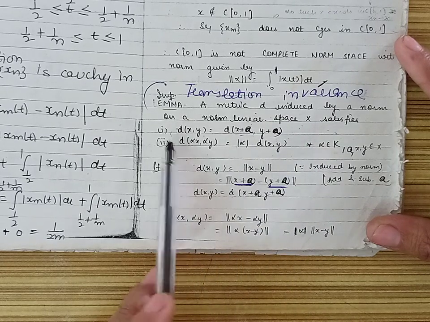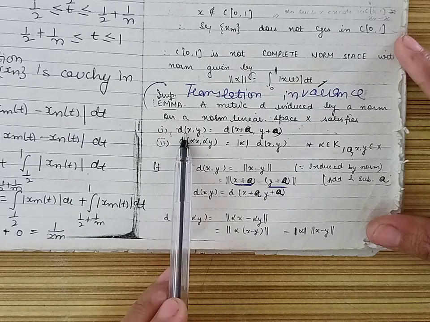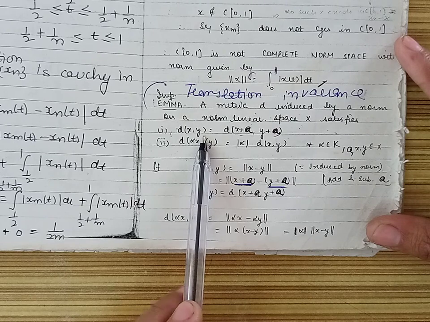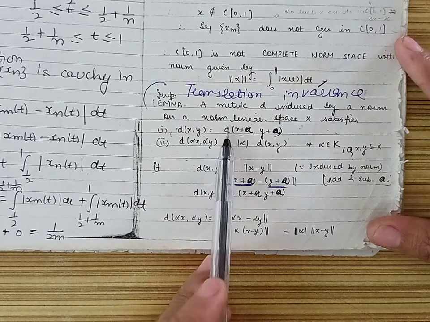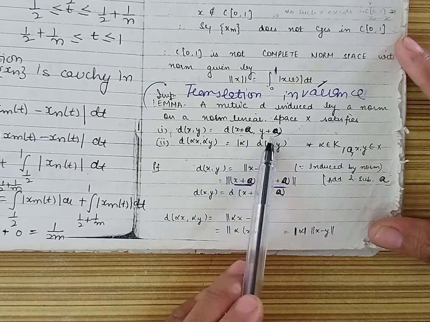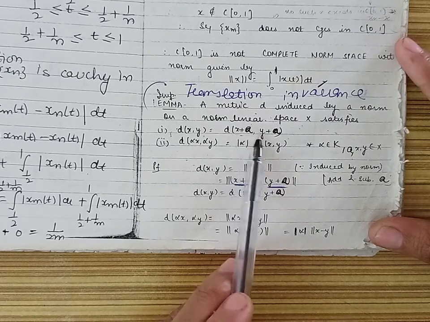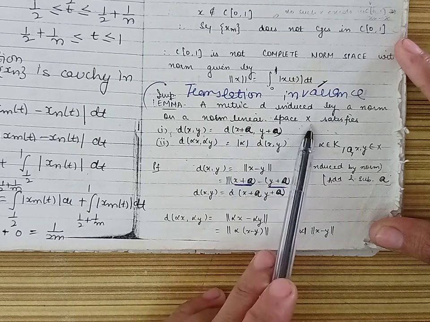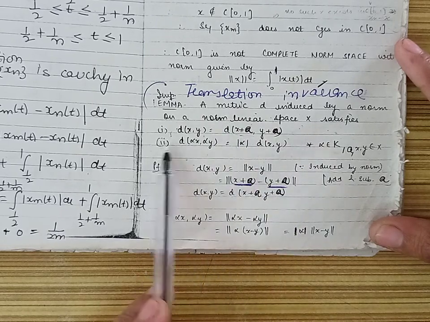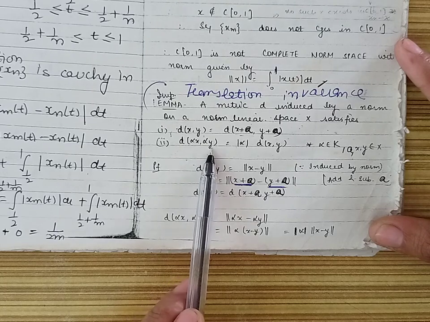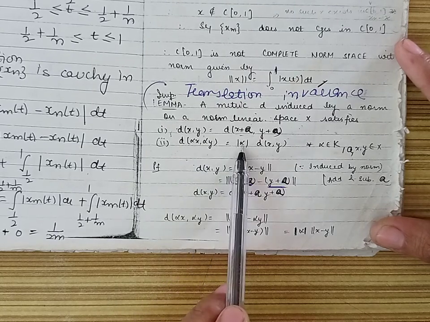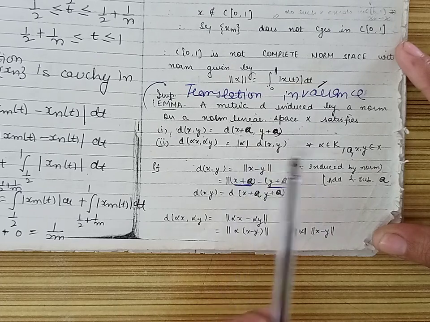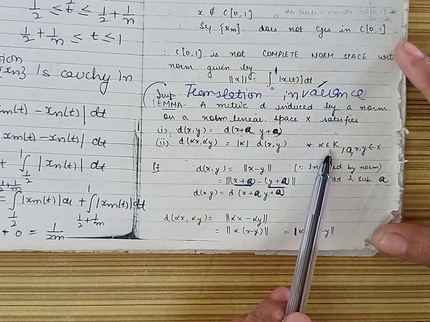two conditions. The first condition is that the distance between every two vectors of space X is equal to the distance between x plus a and y plus a, where x, y and a all belong to the normed linear space X. And the second property: the distance between alpha x and alpha y is equal to mod alpha into the distance between x and y. Here alpha belongs to the field of scalars.